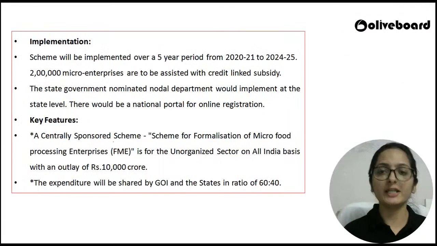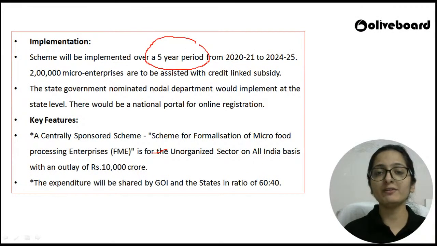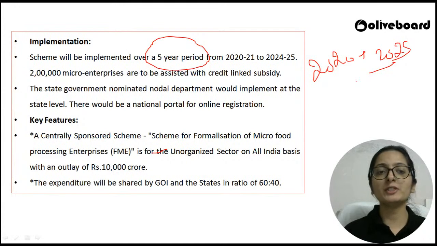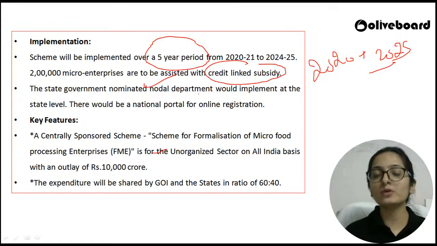Moving to the implementation part of this. This scheme will be implemented over a 5-year period. It started in 2020 and, as it is for a 5-year period, it goes till 2025, right? 2024 to 2025. There will be 2 lakh micro enterprises to be assisted by the credit linked subsidy. There will be a portal for online registration, and being a centrally sponsored scheme, it is helping the unorganized sector on an all India basis.